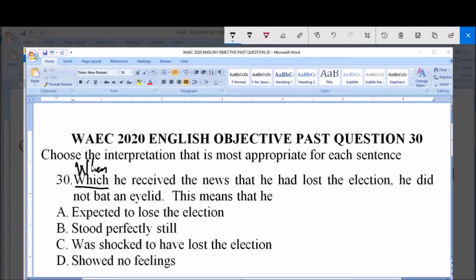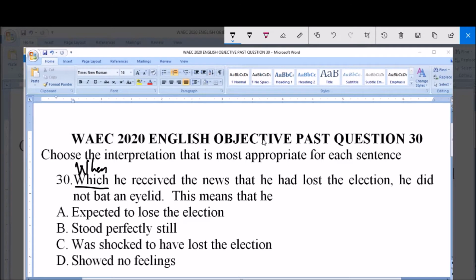This means that option A, expected to lose the election; B, stood perfectly still; option C, was shocked to have lost the election; option D, showed no feelings.